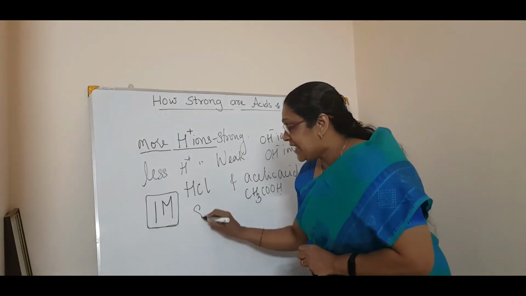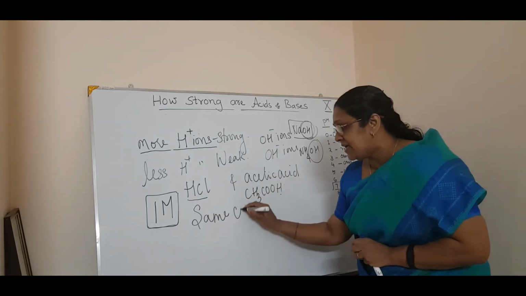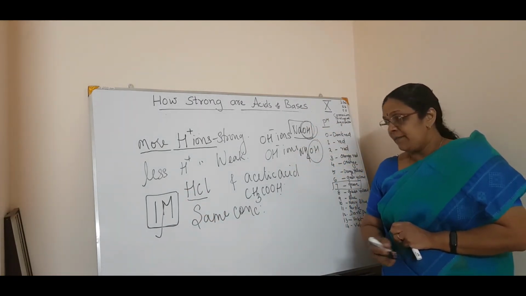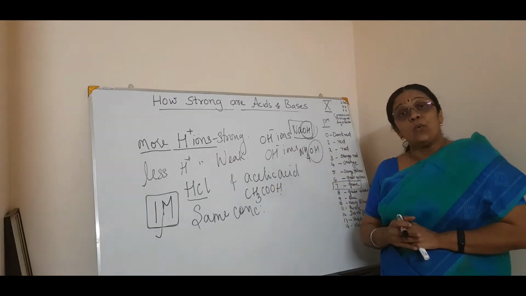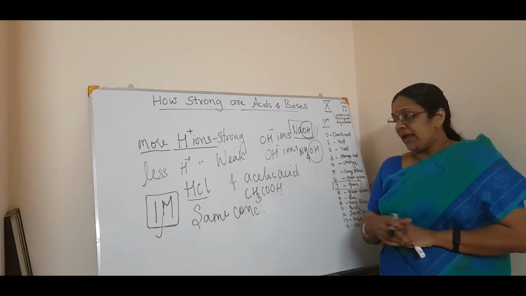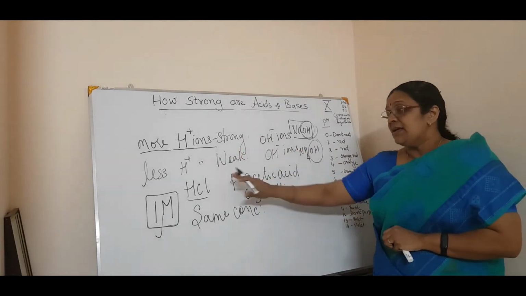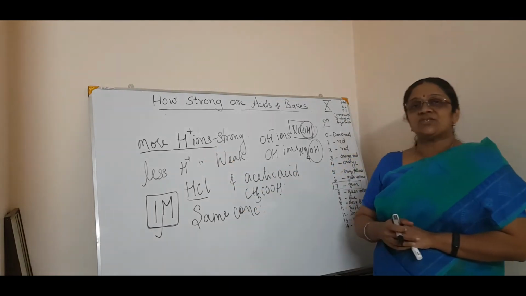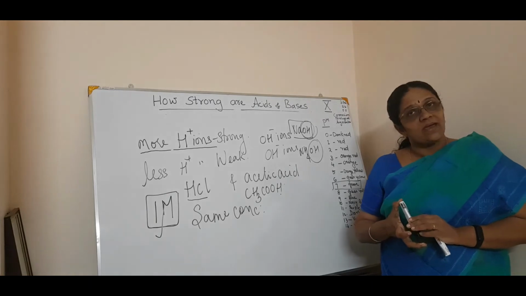Even if you are given HCl and CH3COOH at the same concentration, 1 molar, HCl is said to be a strong acid and CH3COOH a weak acid. So even at the same concentration, you can have both strong and weak acids. The funda is, whenever a substance furnishes more H plus ions in solution, it is a strong acid, and if it produces fewer H plus ions, it is called a weak acid.